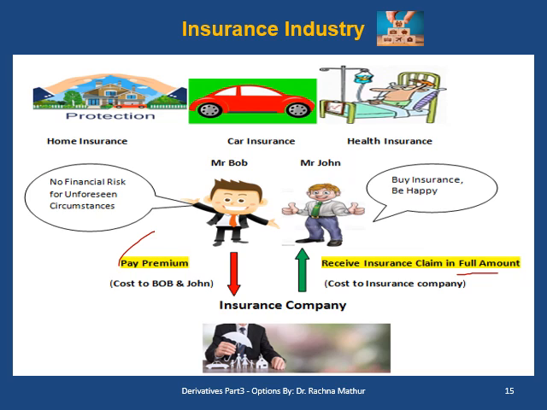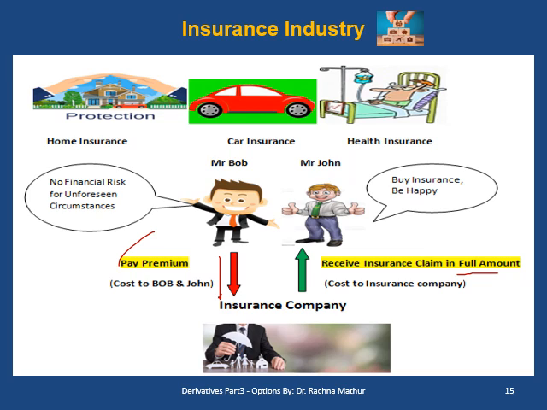The insurance industry's business is the insurance premium which it receives from the people, and the claim which the insurance industry pays is the loss of the insurance industry. But we always see that the claims are much lesser as compared to the premium amount paid by the people.